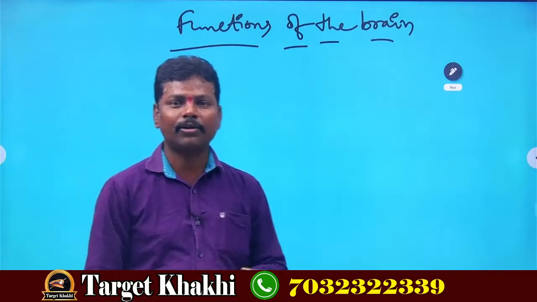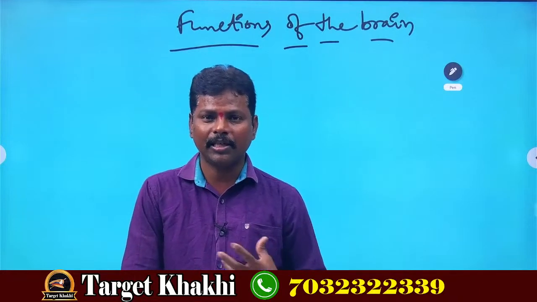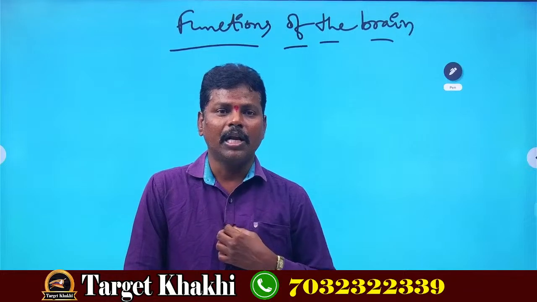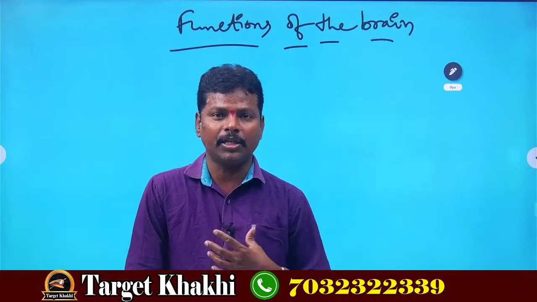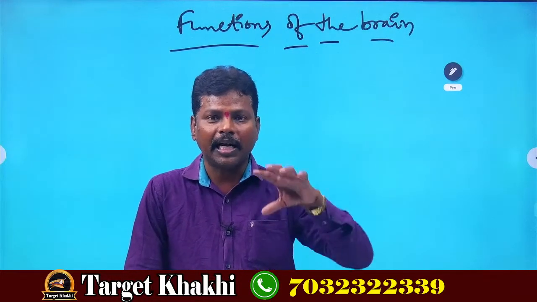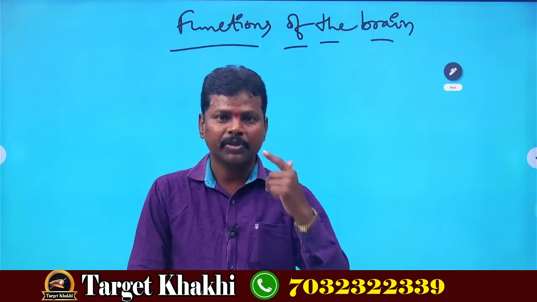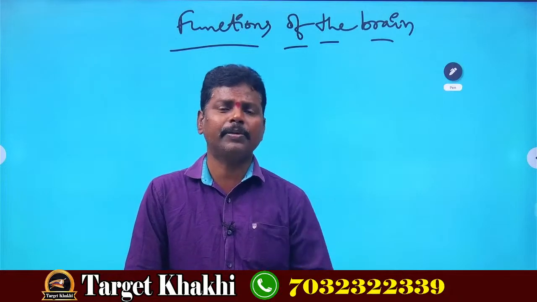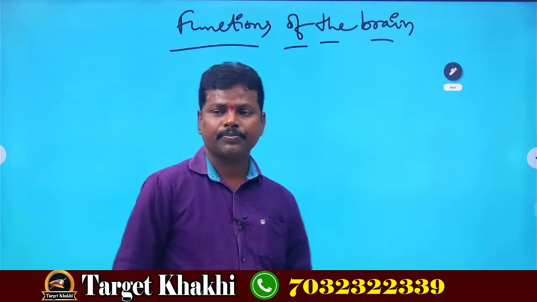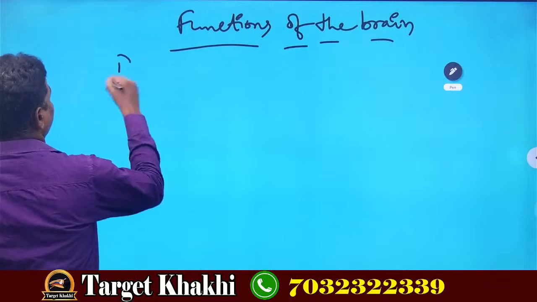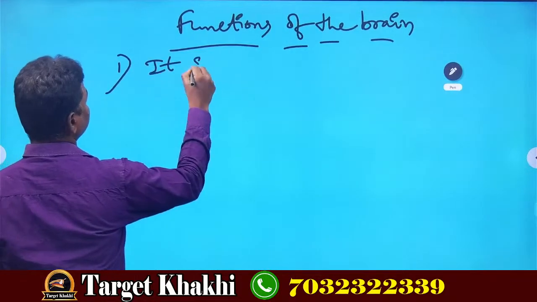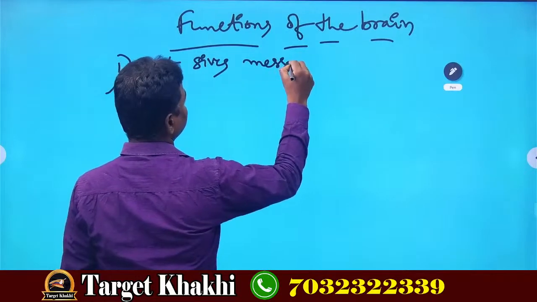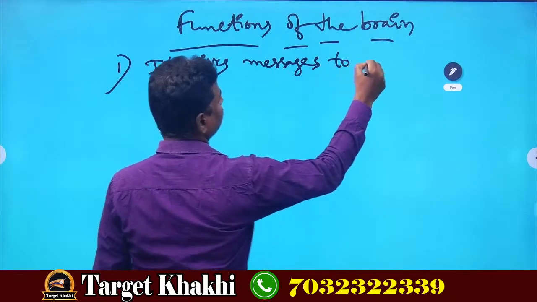Control center means, does it control anything in our body? Yes, compulsory. The brain controls all metabolic activities in our body. Suppose I am getting hungry. Who gave me that hunger signal? The brain only. The hunger signals in my stomach are passed by the brain only. Understood? So number one, it gives signals or messages to all parts of the body.